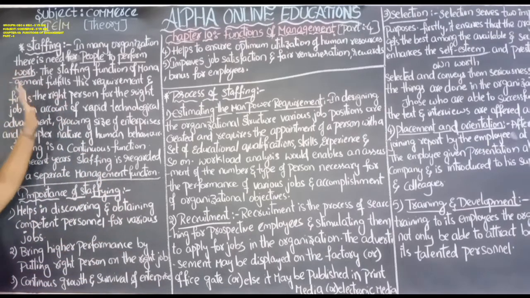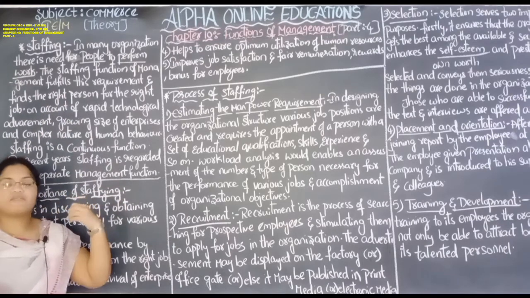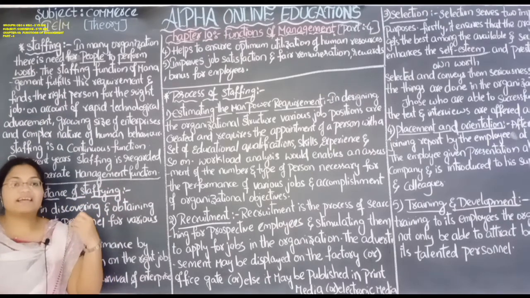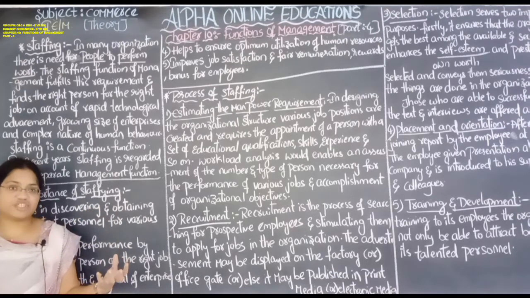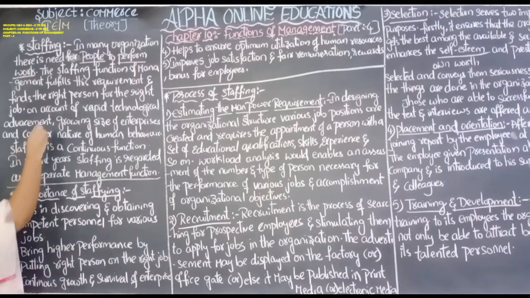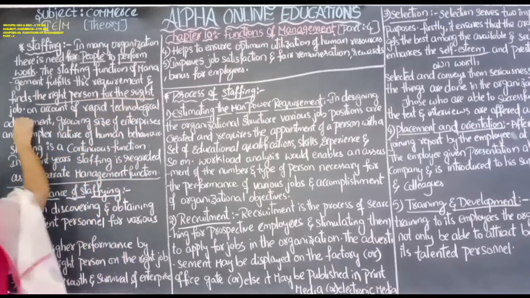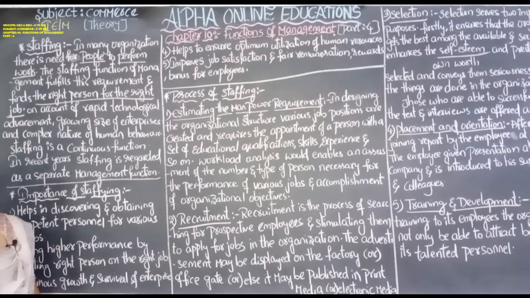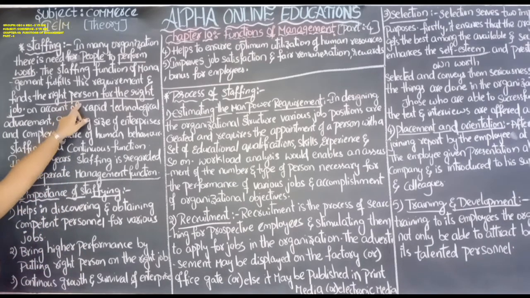Staffing means simply employing. Staffing is generally known as employing the people in the organization in their particular jobs. Okay. The staffing function of management fulfills these requirements and finds the right person for the right job. So the management will find the right person for the right job, who has the capacity, who has the ability, who has the specific qualification which is required for the job. That person will be selected and placed at that job.